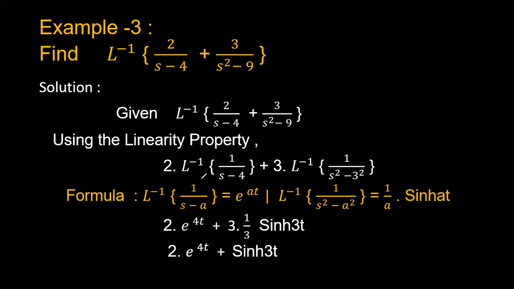So if you compare these two, that is this formula with respect to this formula with respect to this, finally you will get it as 2 into the entire formula can be converted as e power 4t. What is a value? 4, e power 4t plus. Here we'll have the 3 into, so this formula can be converted as 1 by a sinh at. That is nothing but sinh. A value can be 3 here. sinh 3t by 3. It is 1 by 3 into sinh 3t. These three will get cancelled. Finally, you will get it as 2 into e power 4t plus sinh 3t.